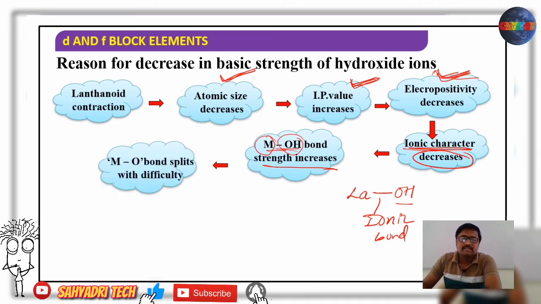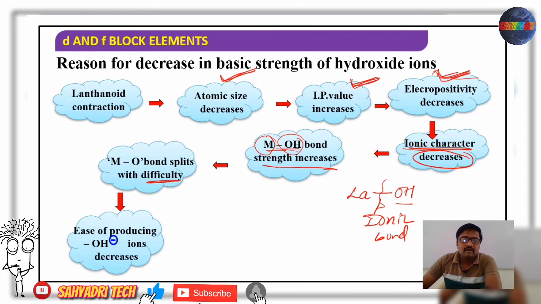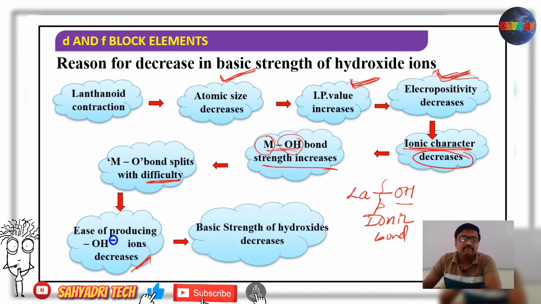If bond strength increases, what about breaking this bond? Is it easy or difficult? That metal and oxygen bond splits with difficulty, in the sense that they do not readily donate the hydroxyl groups. Or I can say the ease of producing OH minus ions decreases. The OH minus ions are not readily formed or donated. Therefore, the basic strength of hydroxides decreases.